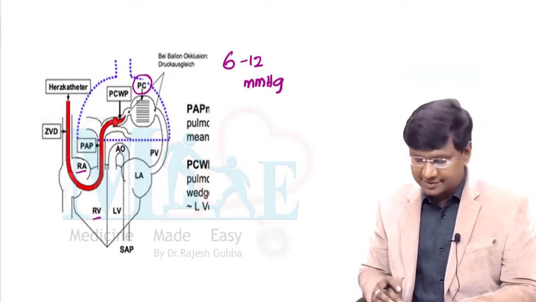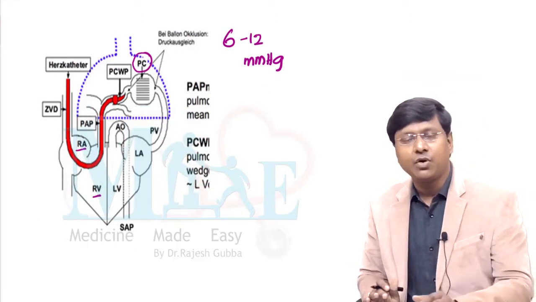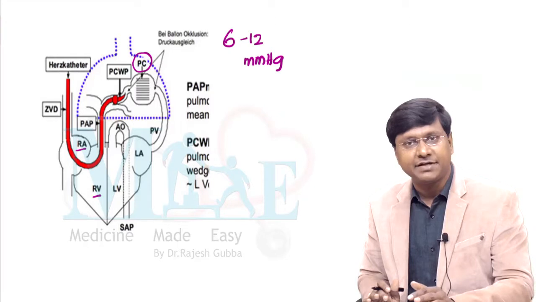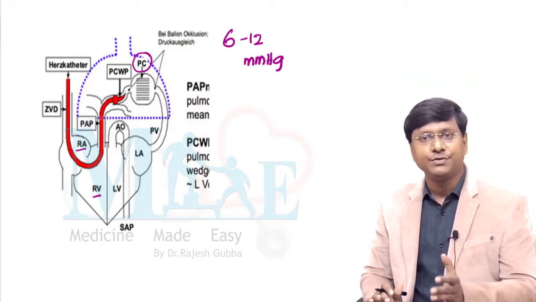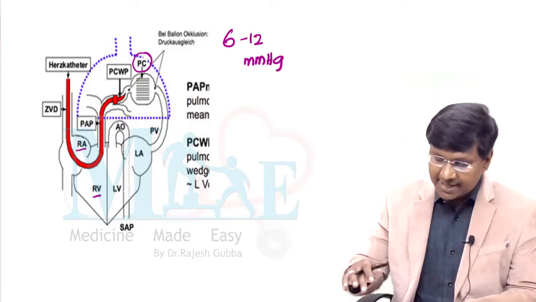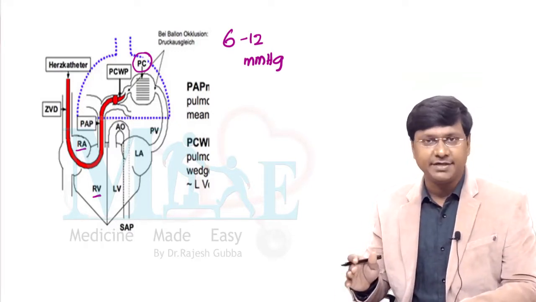A point that you should understand here is, even though we call the pulmonary capillary wedge pressure 6 to 12, when will you use the word cardiogenic pulmonary edema, or when will you use the word non-cardiogenic pulmonary edema? The cutoff is 18 millimeters of mercury.